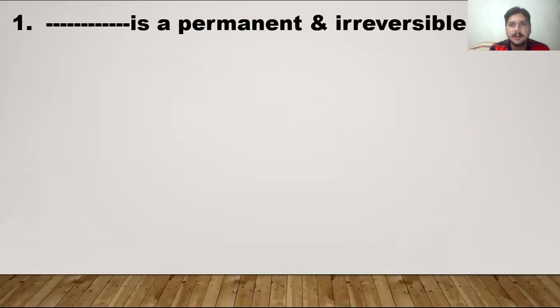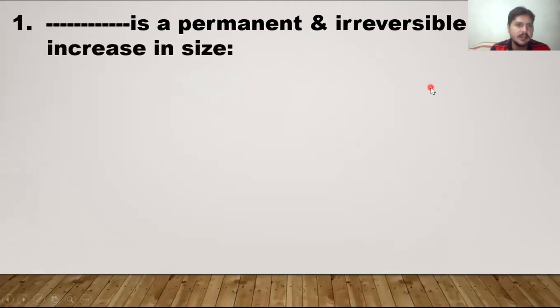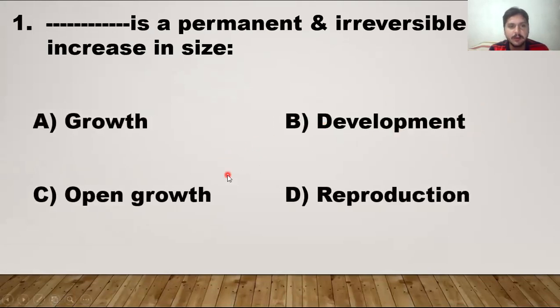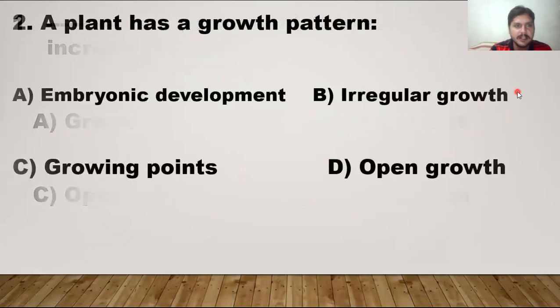Blank is a permanent and irreversible change in or increase in the size. This one is called what? It is called growth, development, open growth, or reproduction. So growth is the right answer because growth is always irreversible. So growth is irreversible and an increase in size.